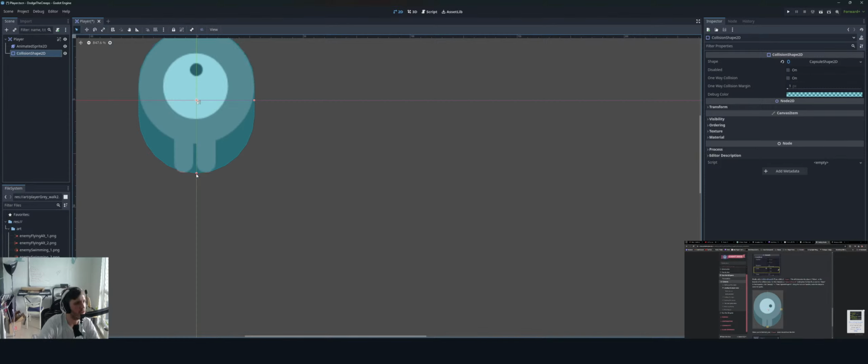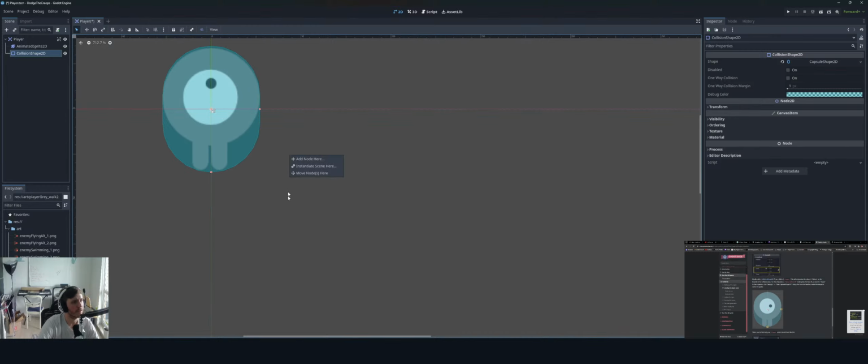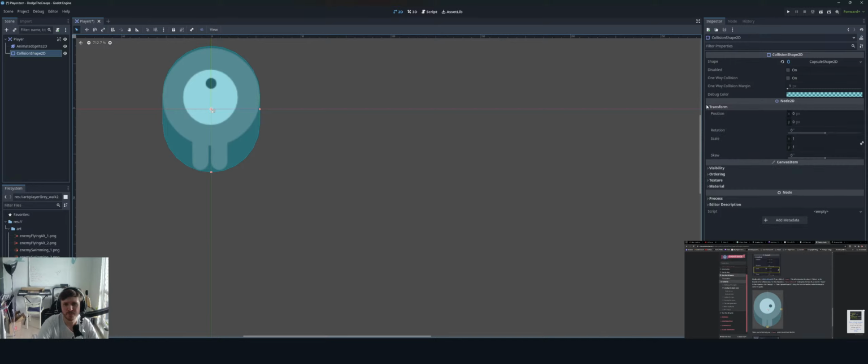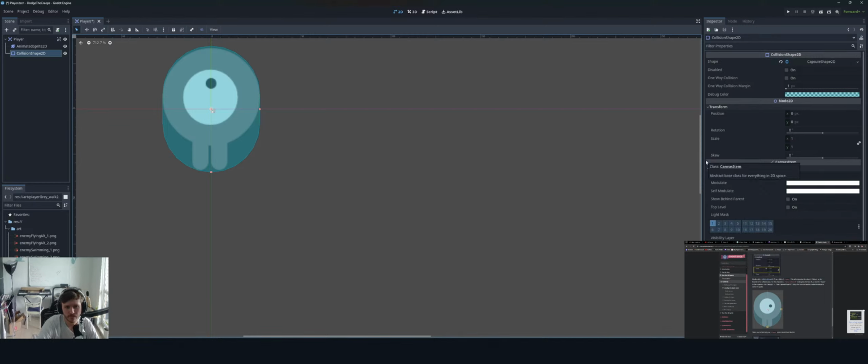More or less good enough, I'd imagine. So where is this on this panel here? Is it the transform that I'm messing with at the moment? Canvas item, visibility, and ordering, texture, ordering, index, okay. I don't know where exactly I'm scaling. So disabled one-way collision. What does that mean? Sets whether this collision shape should only detect collision on one side, top or bottom. Okay. Interesting. Now visibility, modulate, and so on. Let's not worry about that.